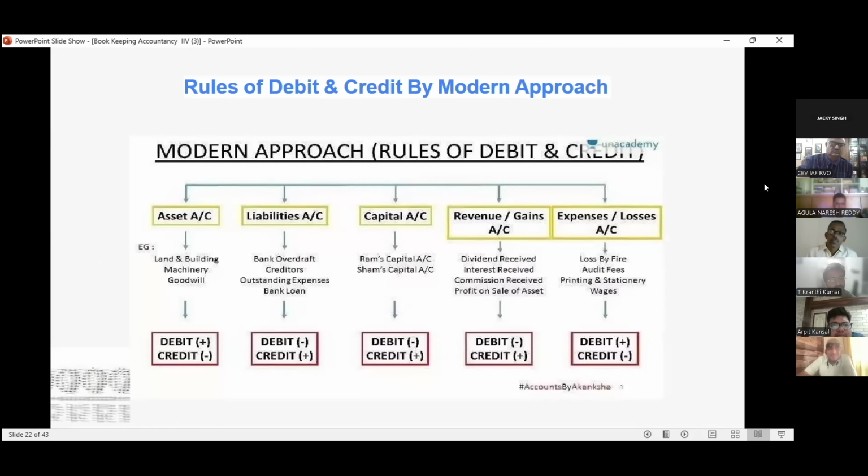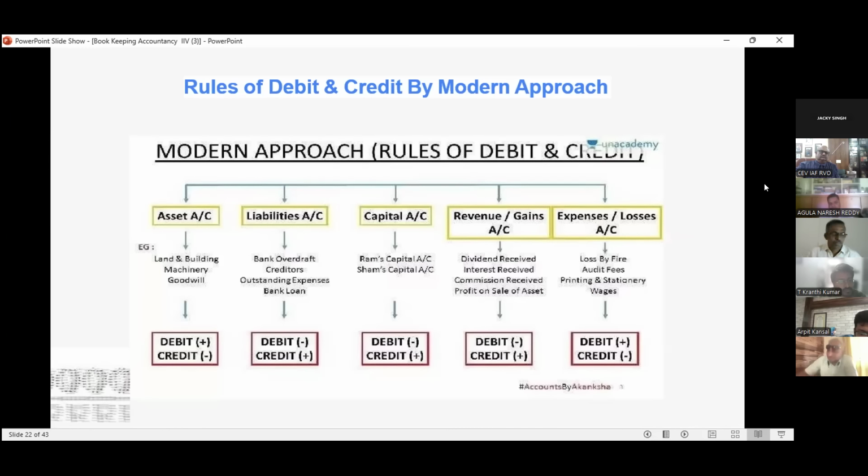Asset: land and building is an asset, machinery is an asset, goodwill is an asset, brand is an asset, cash is an asset. All different types of components are treated as assets. When an asset is coming into our business, we debit. Asset is coming, debit. Asset is going out, credit. We have understood.